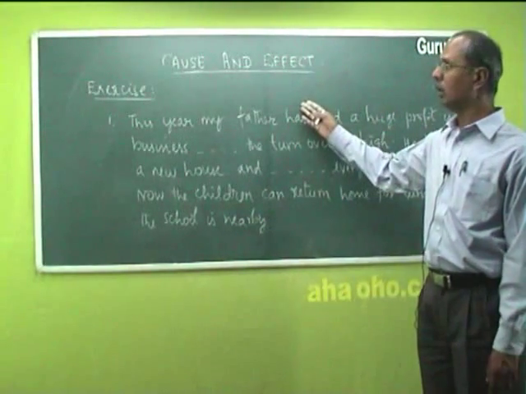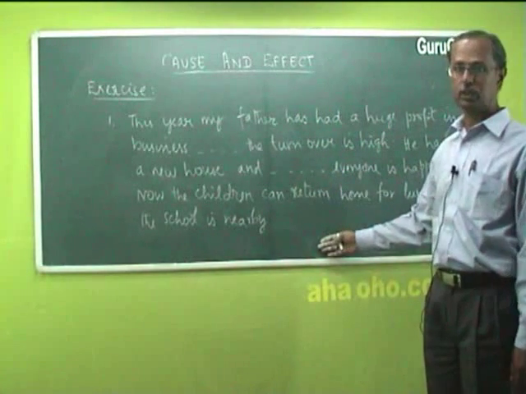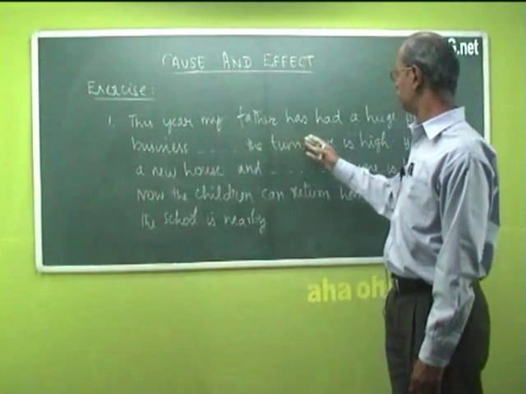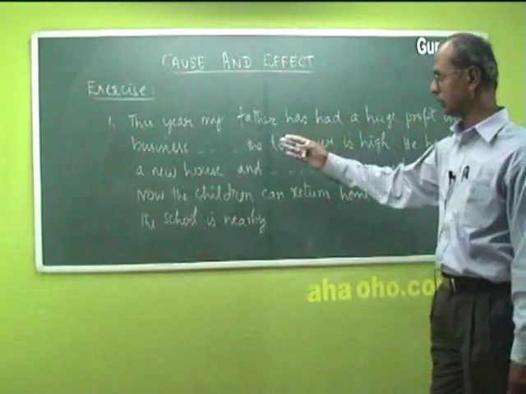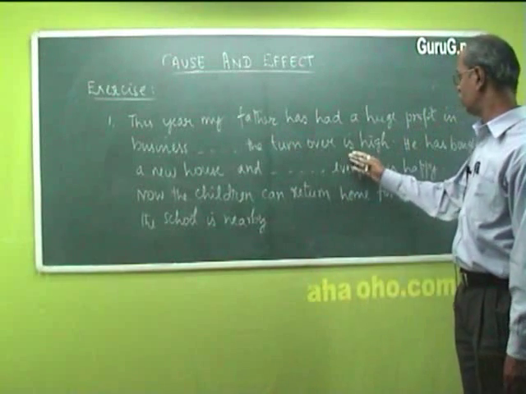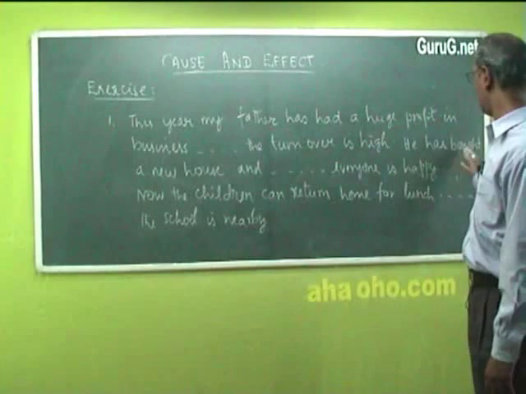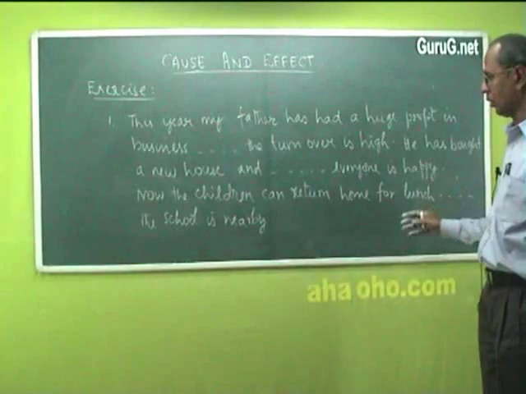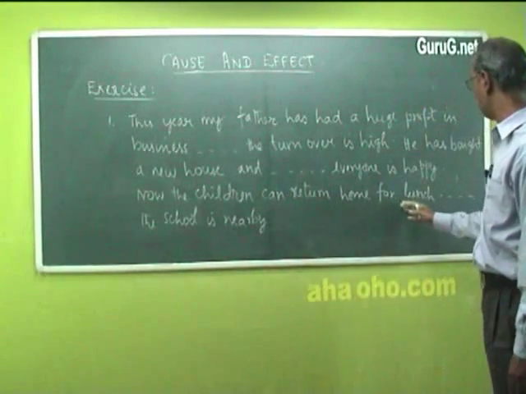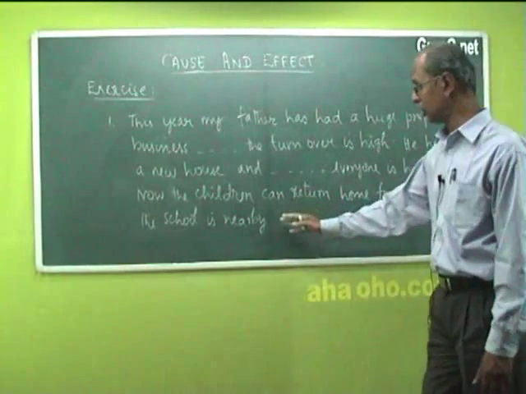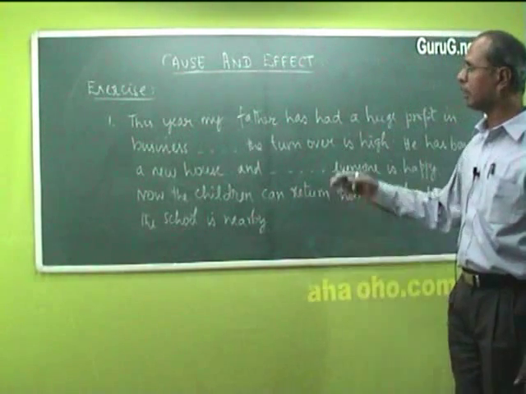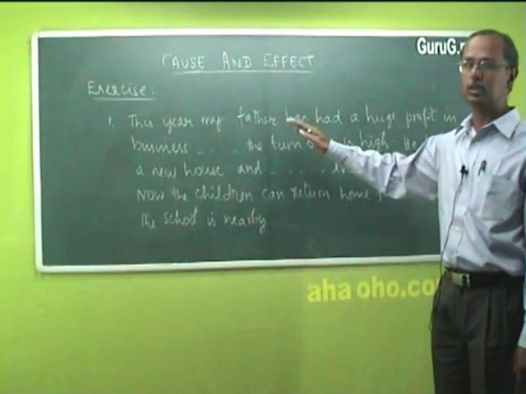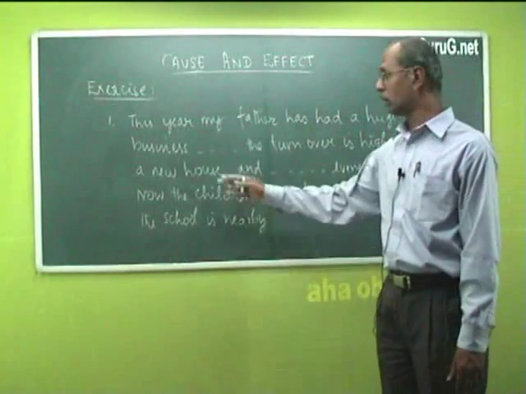Let us try to fill in this exercise with words which denote cause and effect. This year, my father has had a huge profit in business. Dash, the turnover is high. He has bought a new house, and dash, everyone is happy. Now, the children can return home for lunch, dash, the school is nearby. We'll have to fill in the blanks using cause and effect words with reference to the context in which these sentences occur.